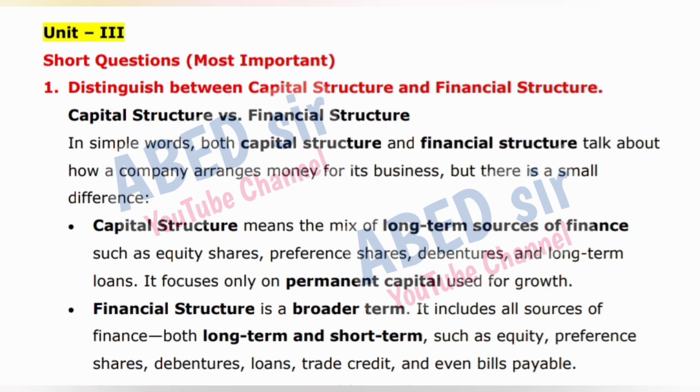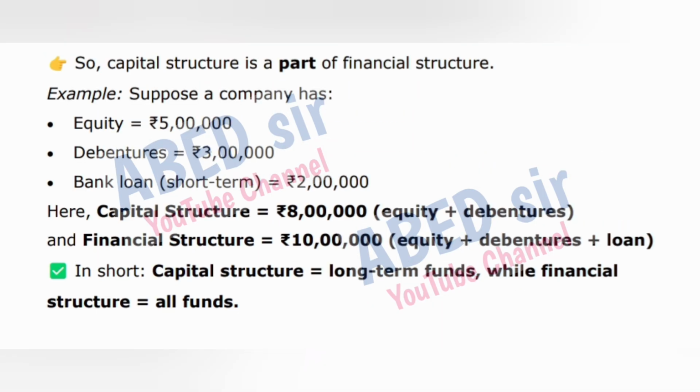Financial structure is a broader term. It includes all sources of finance, both long-term and short-term, such as equity, preference shares, debentures, loans, trade credit, and even bills payable. So, capital structure is a part of financial structure. Example, suppose a company has equity equal to 5 lakhs rupees, debentures equal to 3 lakhs rupees, bank loan, short term, equal to 2 lakhs rupees.